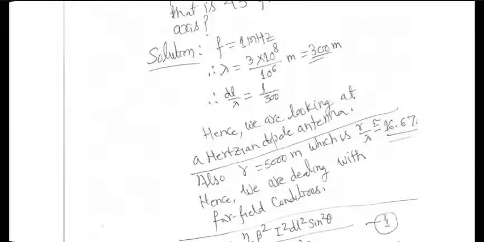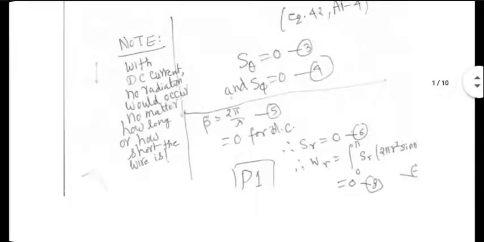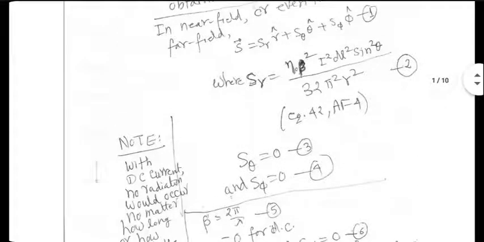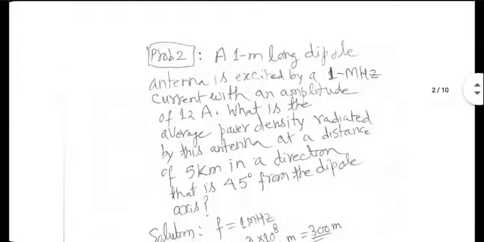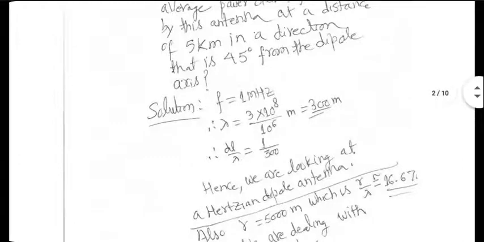Now another open question is whether we should use the near field formula or the far field formula. In any case, as far as SR is concerned, the formula doesn't change whether you are dealing with near field or far field. But if you were calculating E and H values, then it would have mattered. In this particular case, R upon lambda is also quite large, so we are definitely in the far field.